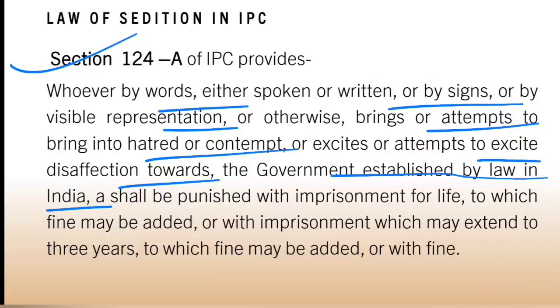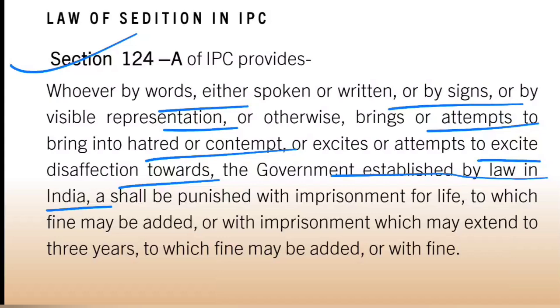So the provision says that the perpetrator must be doing any of these things: bringing hatred, contempt, or exciting or attempting to excite disaffection towards whom? The government established by law in India.